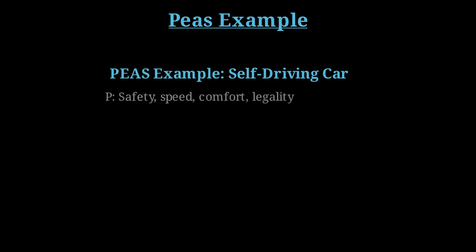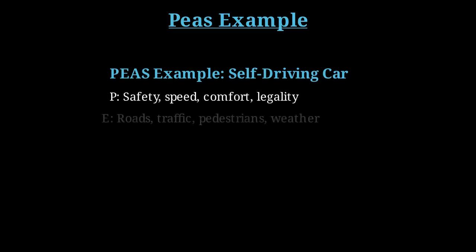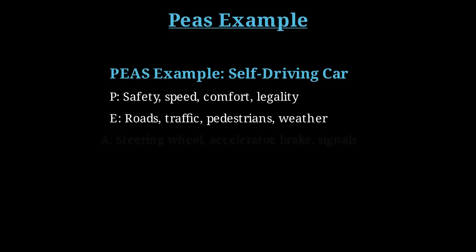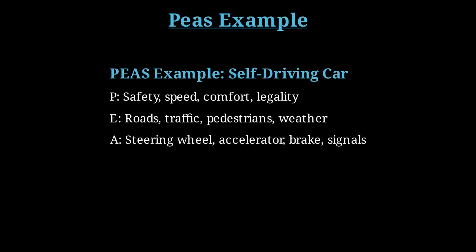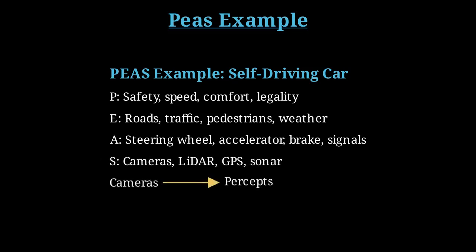The performance measure includes safety, speed, and legality. The environment is the road with other traffic, pedestrians, and signals. Actuators are the steering, accelerator, and brakes. Sensors include cameras, LiDAR, GPS, and accelerometers. This defines the operational context completely.